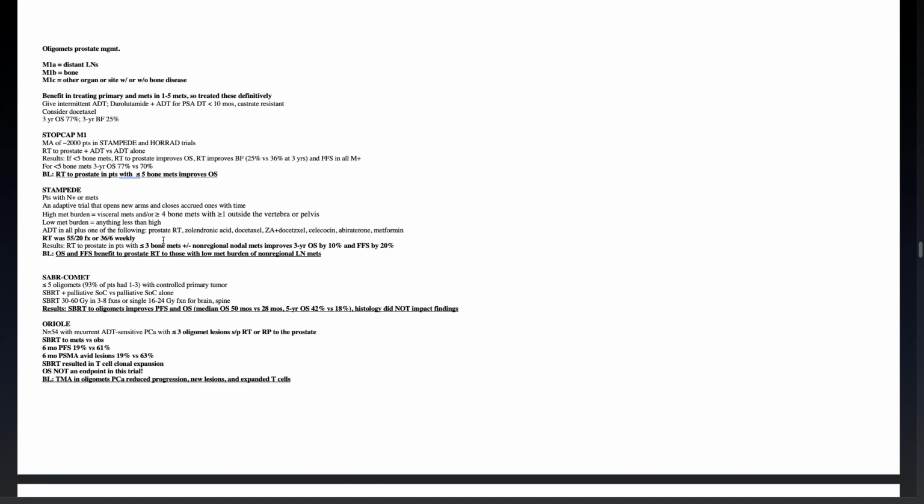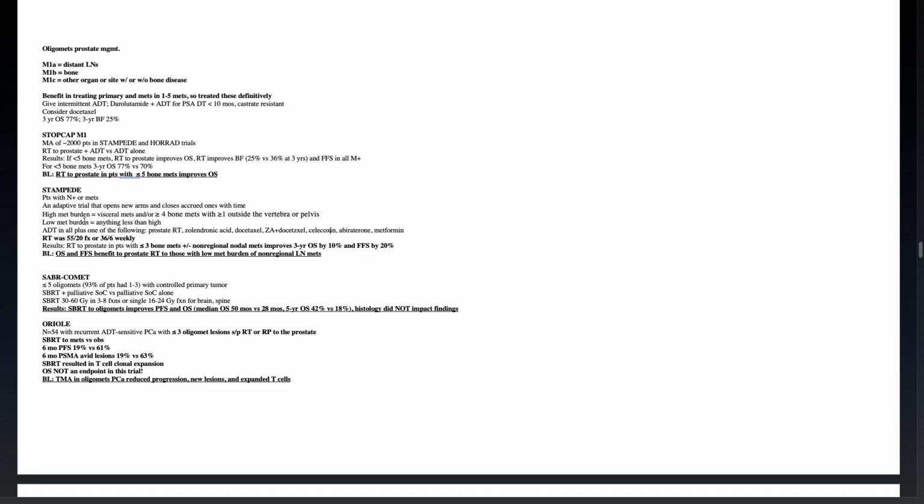STAMPEDE: patients with known positive or metastatic disease. This is an adaptive trial that opens new arms and closes accrued ones with time. The high metastatic burden was visceral mets and/or 4 or more bone mets with at least 1 outside the vertebra or pelvis. Low metastatic burden was anything less than that. ADT in all plus one of the following: prostate radiation, zoledronic acid, docetaxel, zoledronic plus docetaxel, celecoxib, abiraterone, metformin.